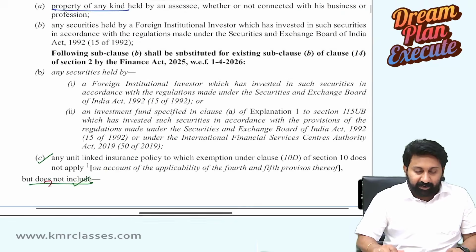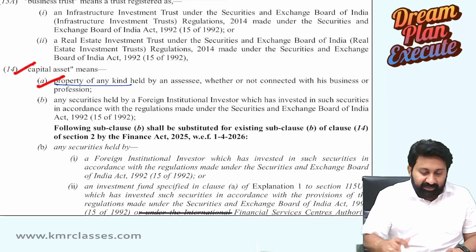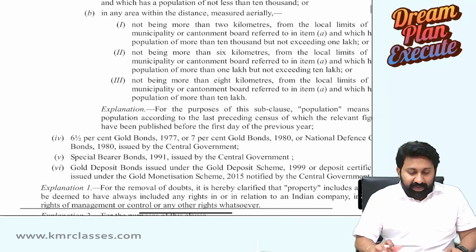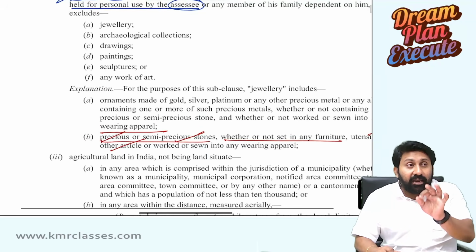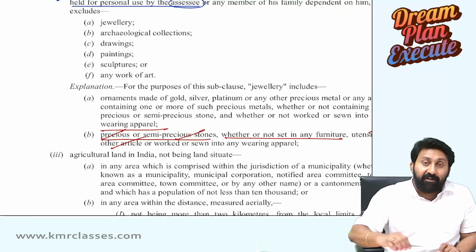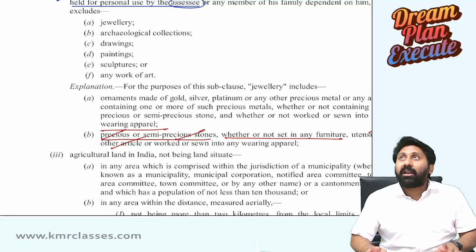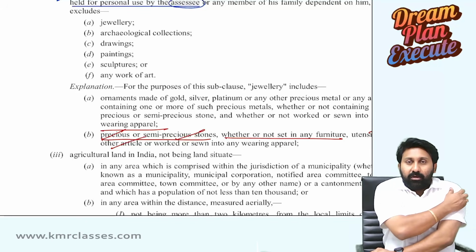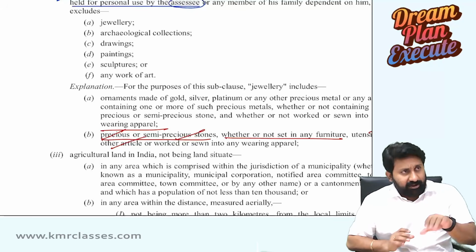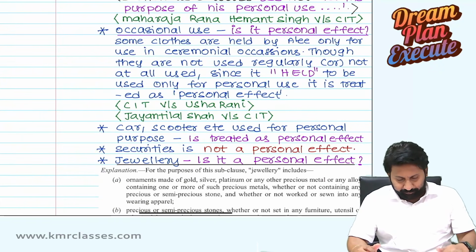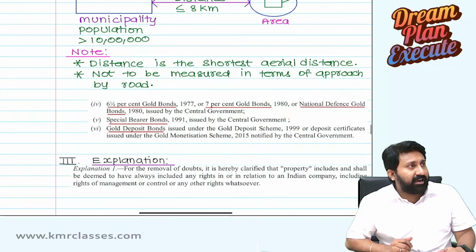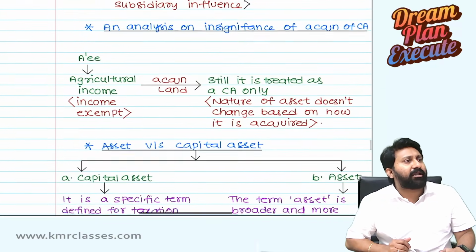What we completed is Section 2, clause 14, sub-clause A, read with exclusions 1 and 2. Next, we are going to discuss agricultural land when not treated as a capital asset. Don't say all agricultural lands are not capital assets. That is wrong. Only some agricultural lands are not capital assets. What are those? That we are going to discuss. I prepared diagrams for your understanding. If you can understand that, super, a doubt will not come in your life.